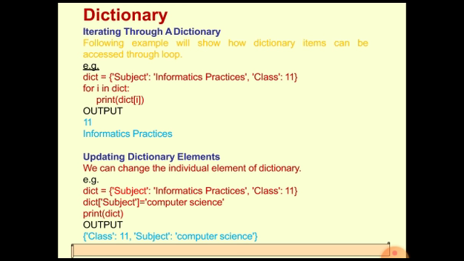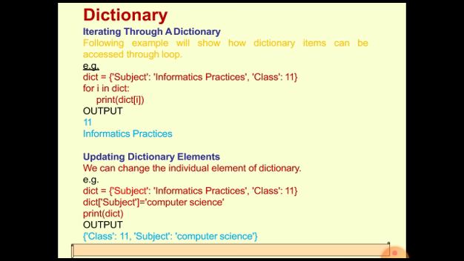By putting that variable within square brackets, because that variable is holding the key. Specifying it within square brackets enables us to access the value of that particular key. Here we are using the variable I, which is holding the key. The first key is subject, so in the first iteration it will hold subject. If you write print dict I, you are actually writing dict subject.